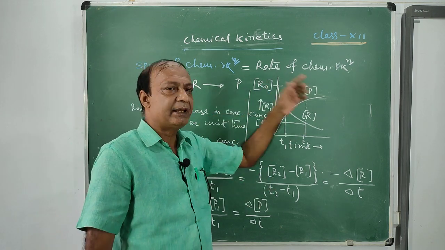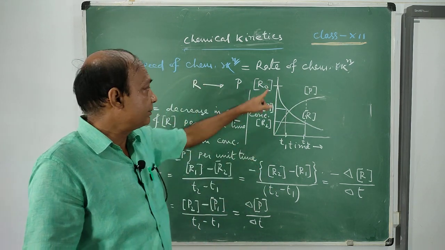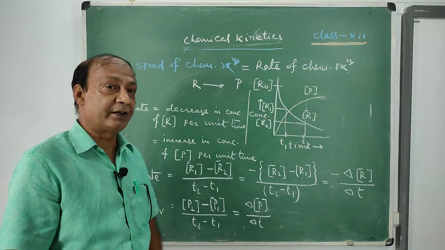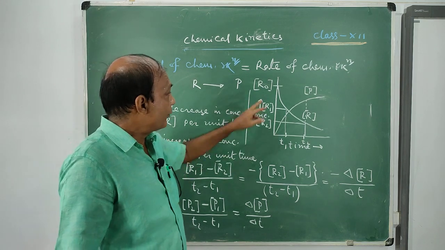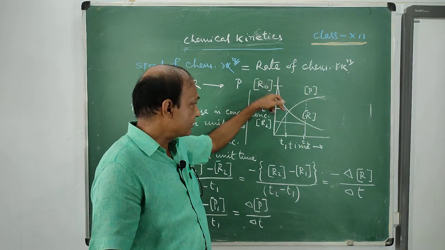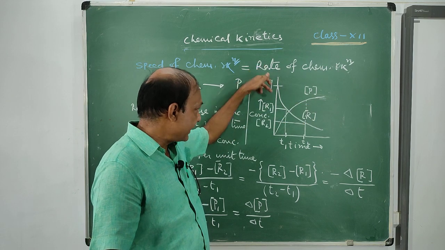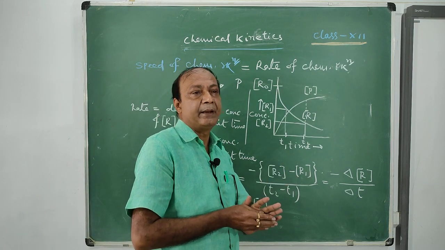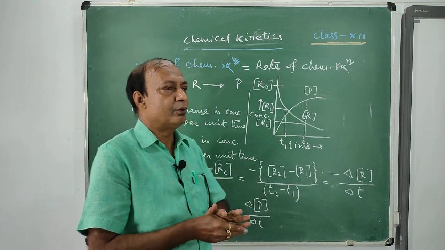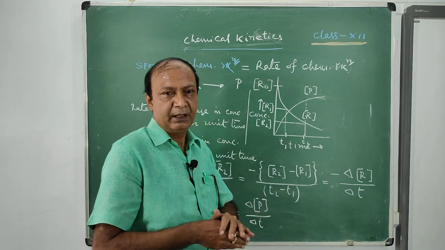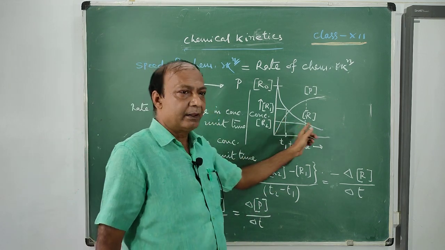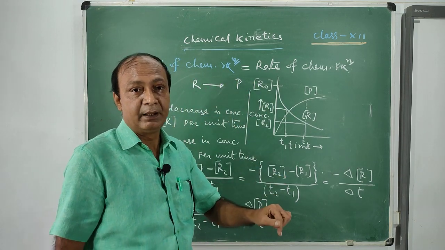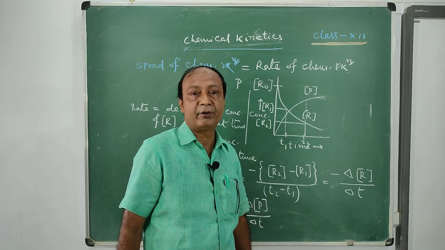As the concentration of the reactant is falling, the rate of the reaction will also be falling, because rate is directly proportional to the concentration of the reactant. That's why with the passage of time, as the concentration of reactant decreases, the rate of the reaction also decreases. So whenever you are finding the average rate, you can have a picture about the speed of the reaction, but not exactly what is the rate of the reaction occurring at this particular moment of time. This picture can't be obtained from it.